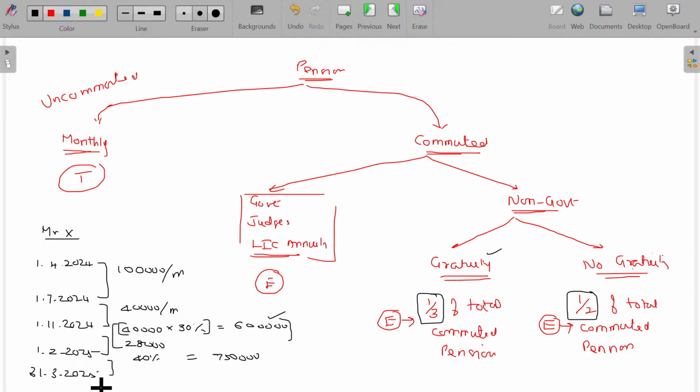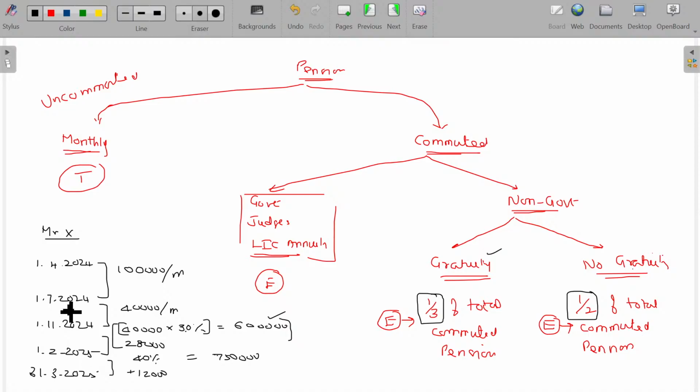Thereafter, you will be getting only how much? 30% commuted, 40% commuted, still you have only 30%, it's 12,000 rupees you are getting month on month. Is that clear? Now find out the total taxable salary.